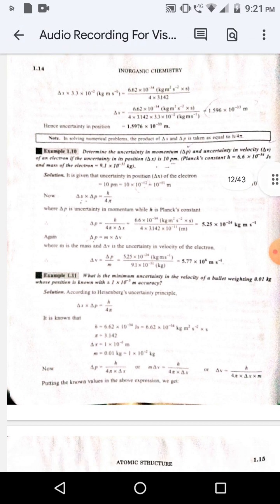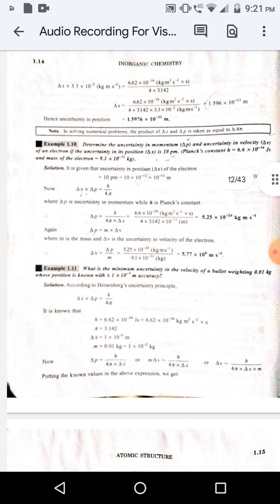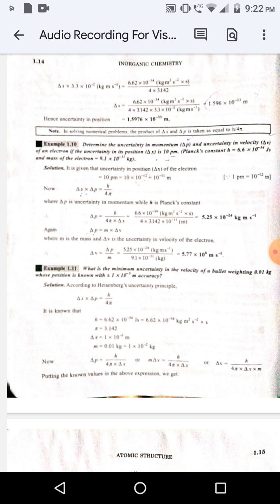Again, delta P is equal to m multiply delta V, where m is the mass and delta V is the uncertainty in velocity of electron. Delta V is equal to delta P upon m is equal to 5.25 multiply 10 to the power minus 24 kilogram meter per second upon 9.1 multiply 10 to the power minus 31 kilogram is equal to 5.77 multiply 10 to the power 6 meter per second.